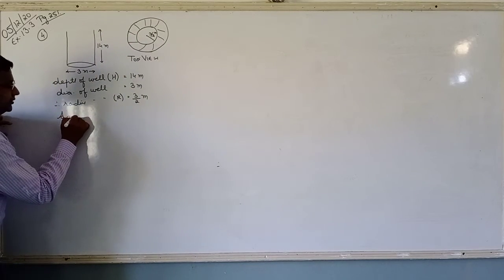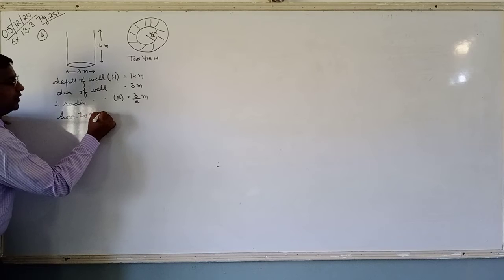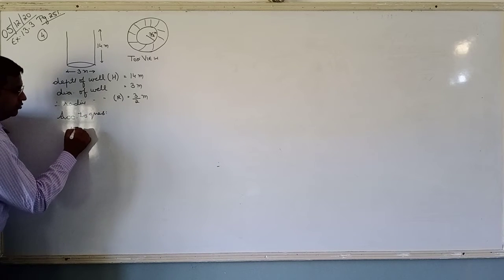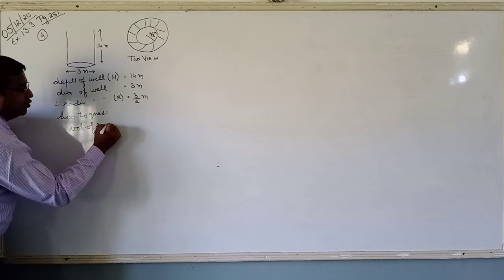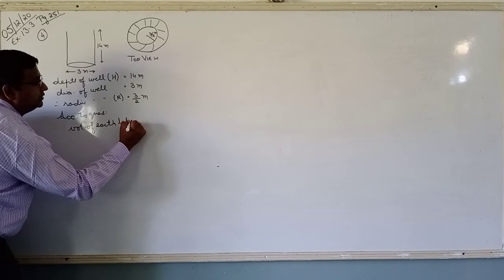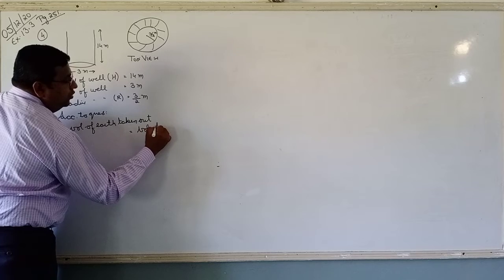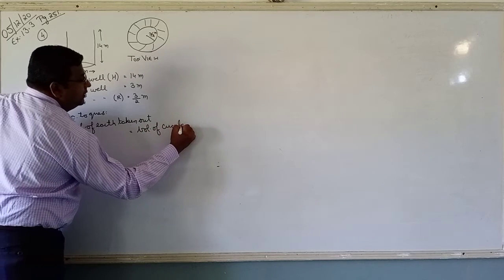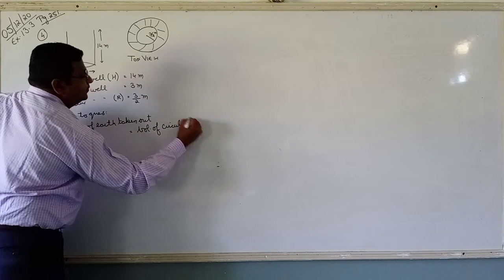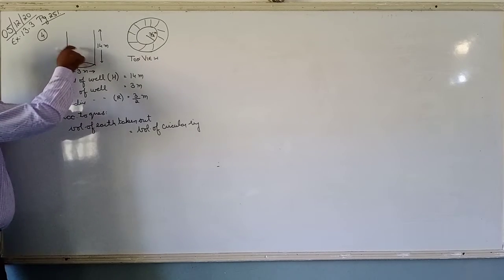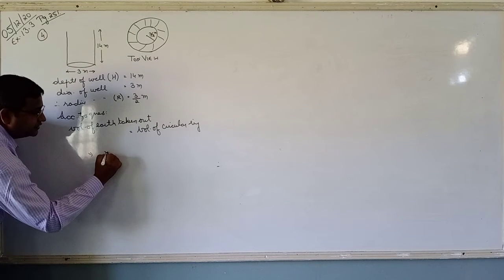According to question, volume of earth taken out is equal to volume of circular ring. In what shape is the earth taken out? In the shape of a cylinder.